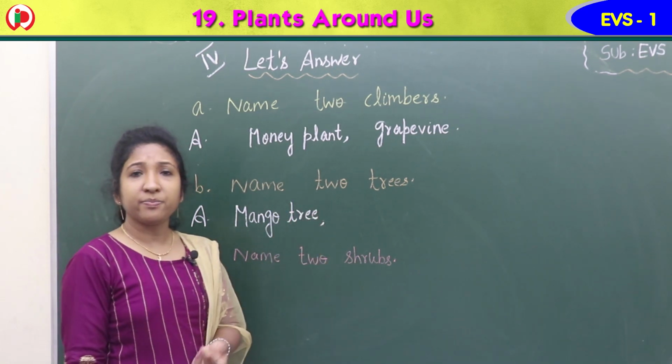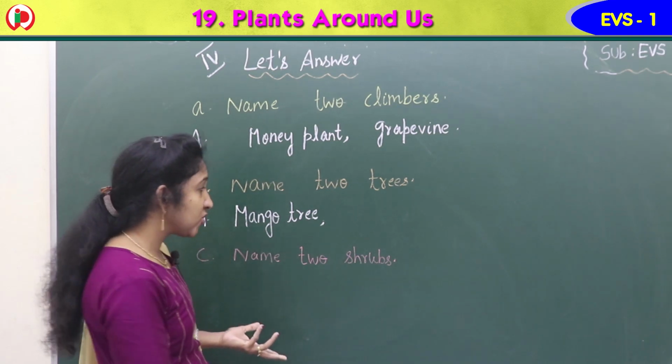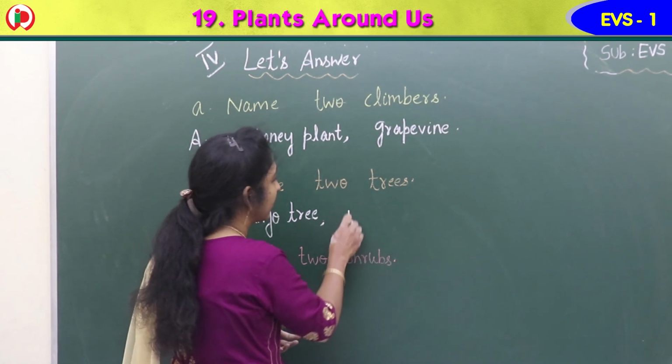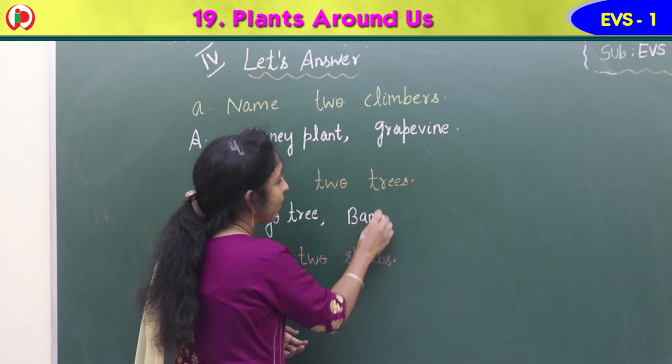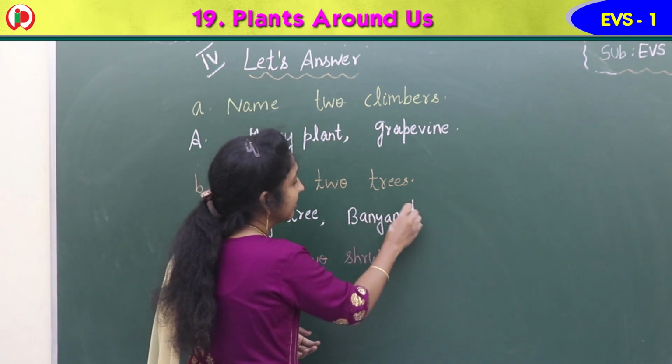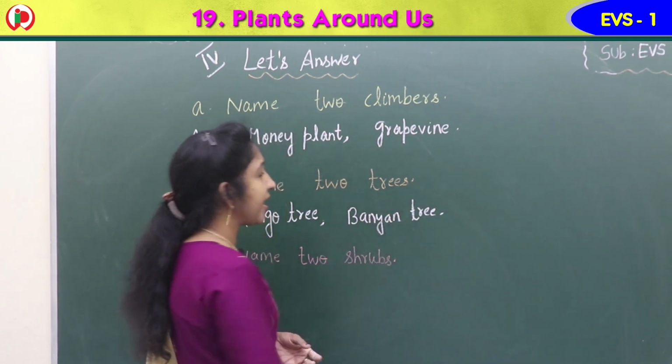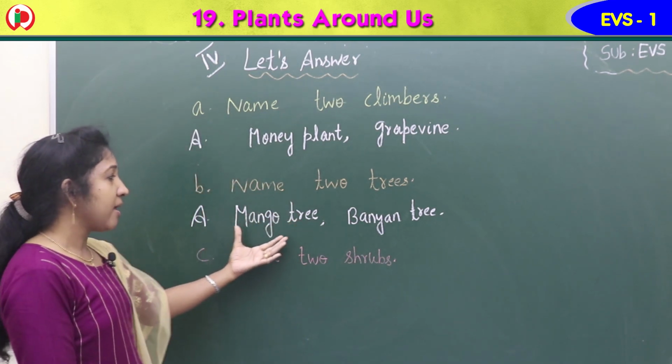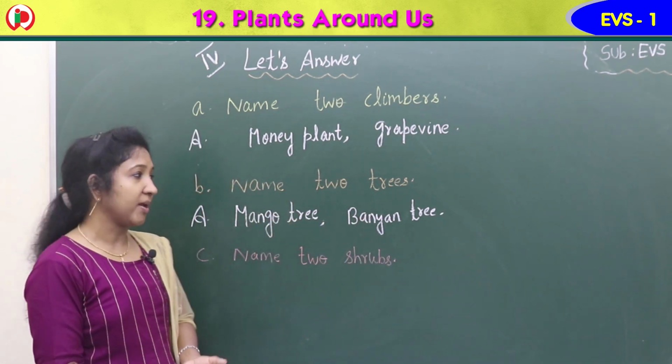Then one more tree. Banyan tree, coconut tree, anything you can write. Banyan, B-A-N-Y-A-N, banyan tree, T-R-E-E, banyan tree. So name 2 trees, mango tree, banyan tree.